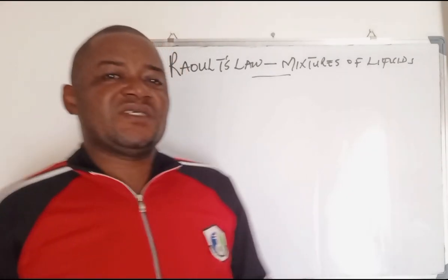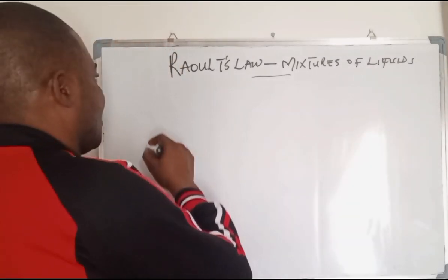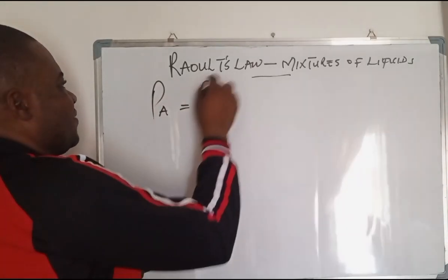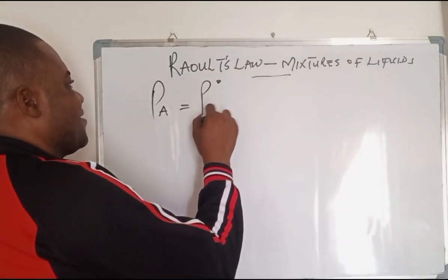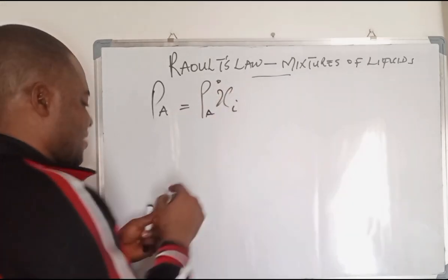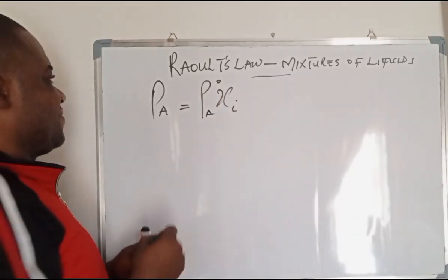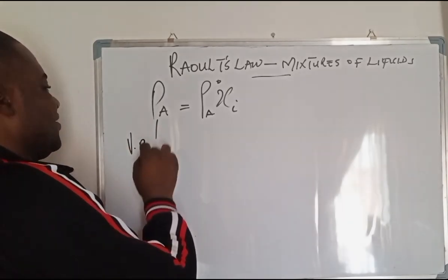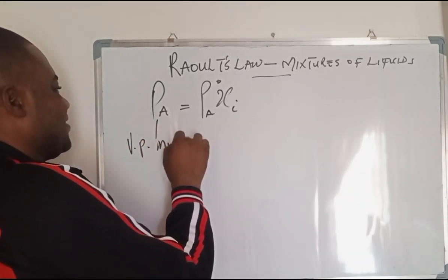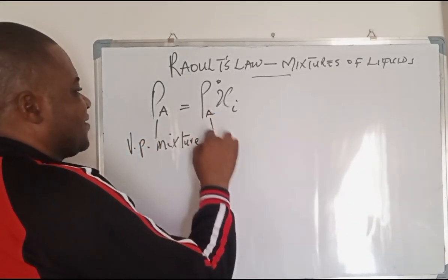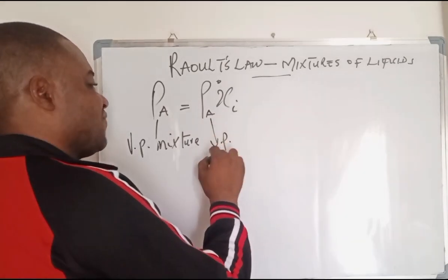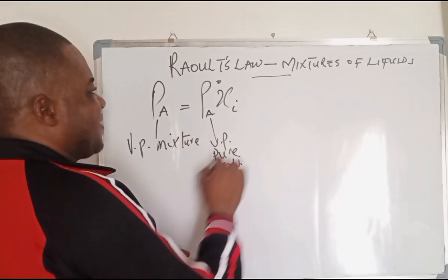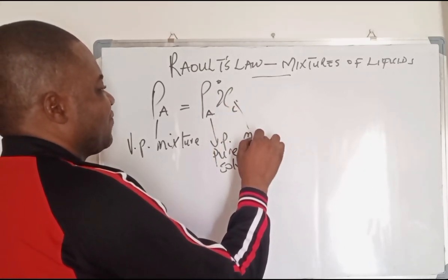Now he gave a mathematical interpretation of that. So according to Raoult's law, P_A equals P_A° times X_A. By this definition, this is the vapor pressure of the mixture, this is the vapor pressure of the pure solvent, and this is the mole fraction.